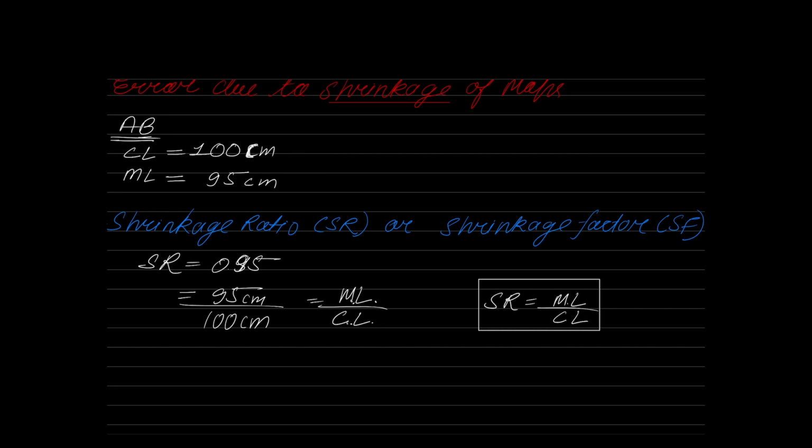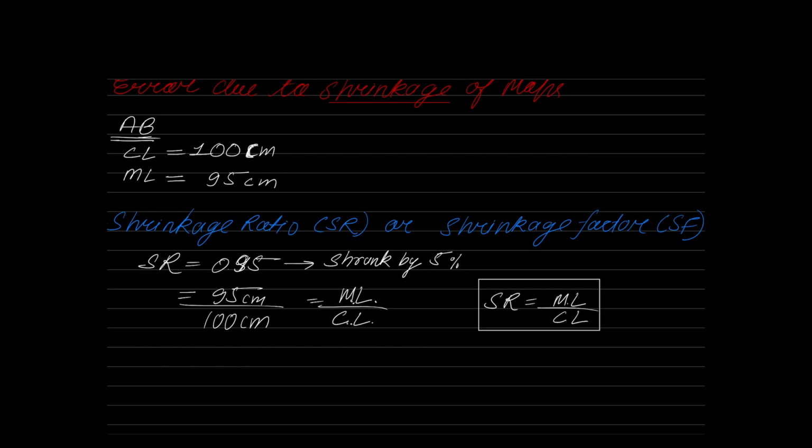The map is 95% of its original size means, what is the amount by which the map has shrunk? You can say that the map has shrunk by how much? 5%. Okay, so this is important. So this understanding is also required for you. A shrinkage ratio of 0.95 is basically trying to say that your map got shrunk by 5%.